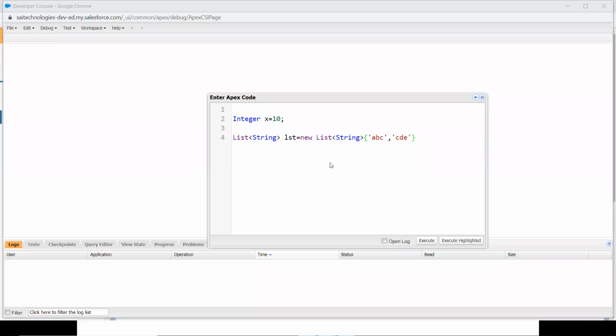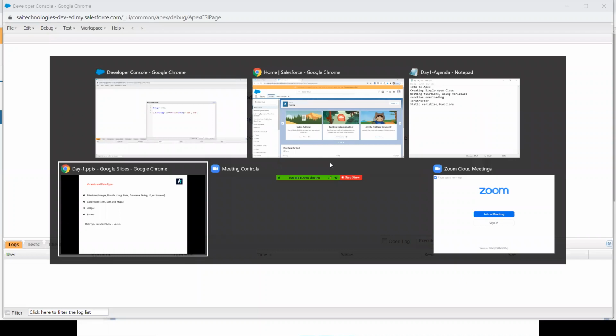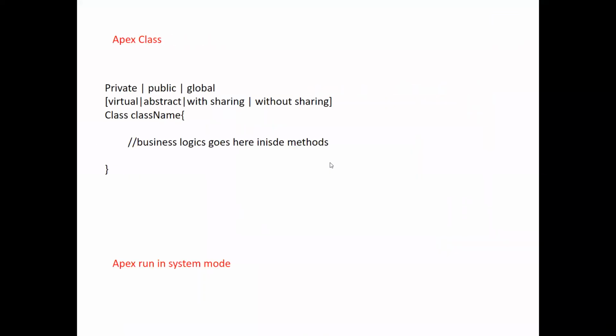Okay, so let's continue the slide. This is the syntax for how to create a class in Apex. In an Apex class, if something in the syntax is specified within square brackets, it is optional. There is no need to specify those things. In any programming language, if something in the syntax is specified within square brackets, it's optional. Here, private, public, global: this is called the access modifier. A class may be private, or it may be global, or it may be public.